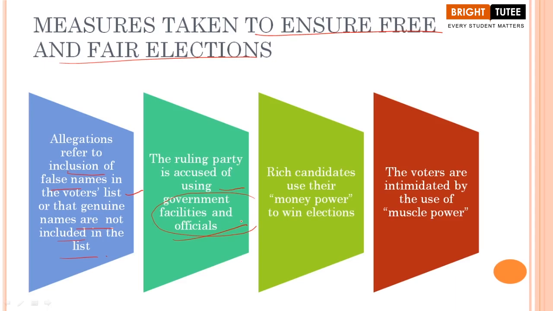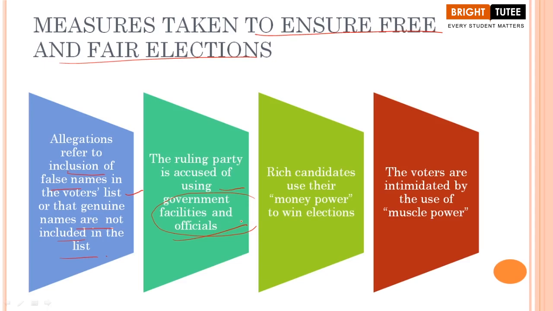We read that no one is allowed to use government resources. Government resources can include facilities that vary from transportation to other resources such as government officials. So the ruling party is being accused of this as well. This is another allegation that can be made.